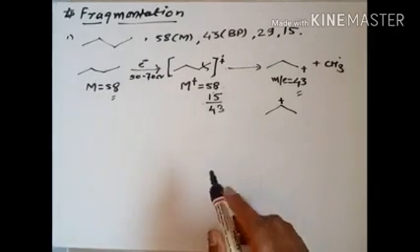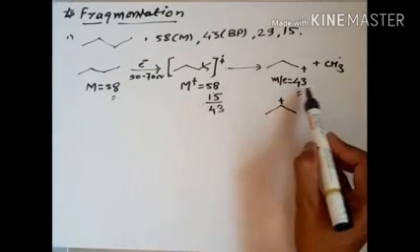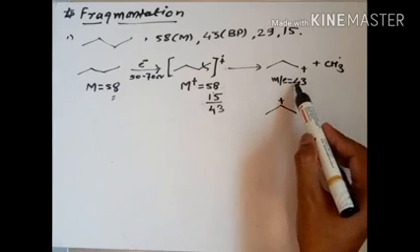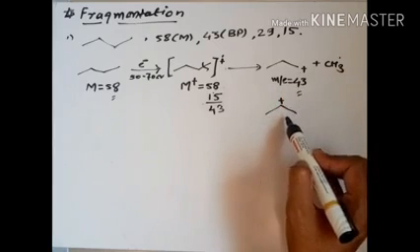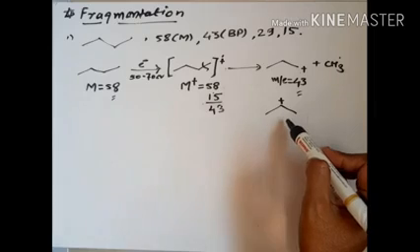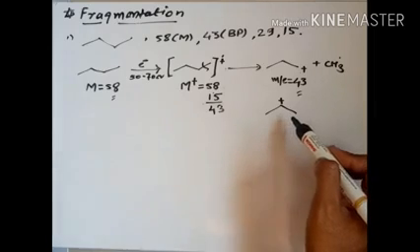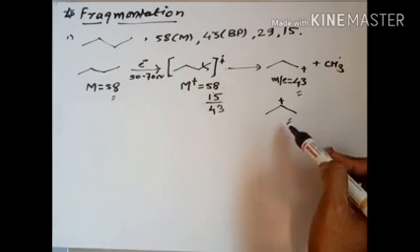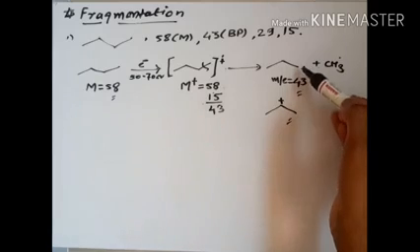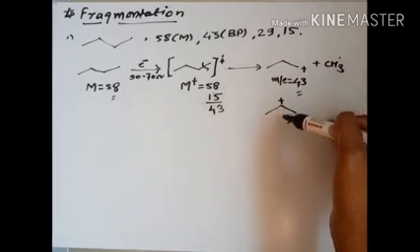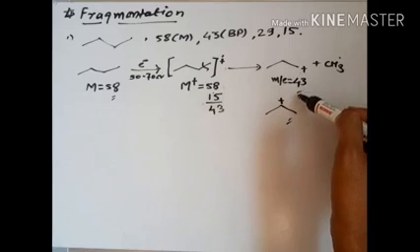So obviously, see here, this is nothing but the 43, and this peak is the base peak, because this is the secondary carbocation. Here is the positive charge. It is the primary carbocation, it will be converted into secondary, and secondary is more stable. So that's why this peak is said to be the base peak.